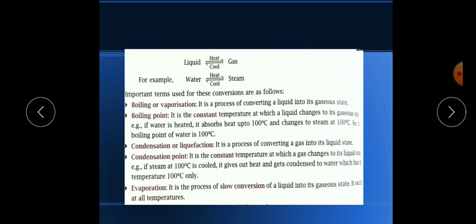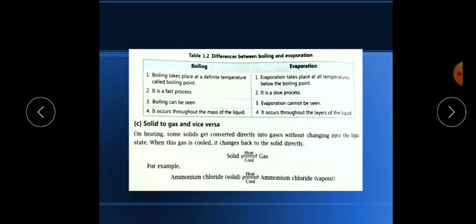Now, what is the difference between boiling and evaporation? As I said, boiling takes place at a definite temperature, which is 100 degrees Celsius, but evaporation does not follow any temperature. At all temperatures below 100 degrees also, evaporation is going on all the time. Boiling is a fast process, and evaporation is a slow process.